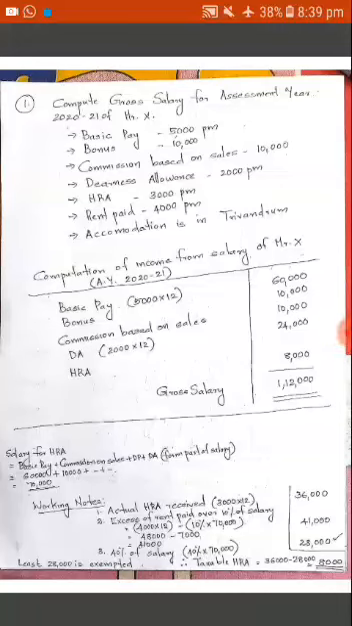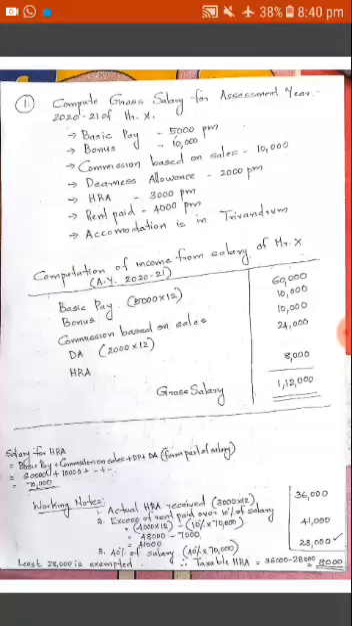Now we are going to compute the gross salary for the assessment year 2020-21 of Mr. X. See, certain items have been provided. Basic pay is given per month, so when we want to make it an annual amount, it should be multiplied by 12. Then commission, bonus based on sales, dearness allowance, HRA, rent paid. So these are the items which have been provided.